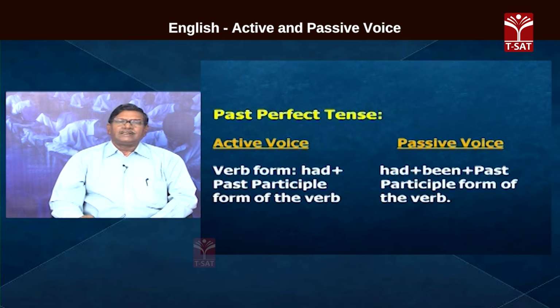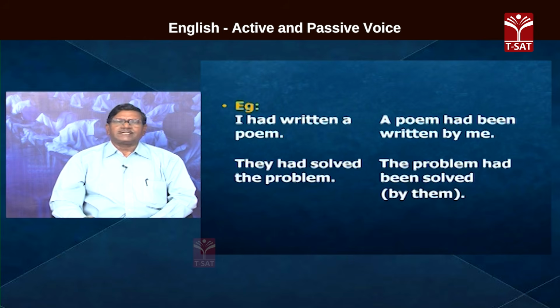Now, sentences in past perfect. In the past perfect tense, in the active voice, the verb form is had and past participle form of the verb. I had written a poem.